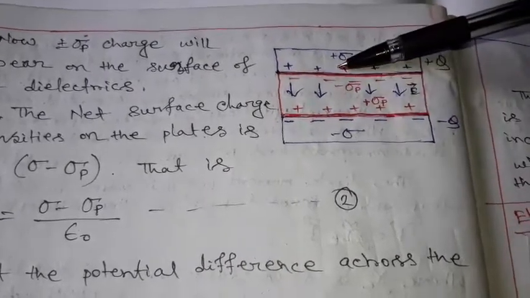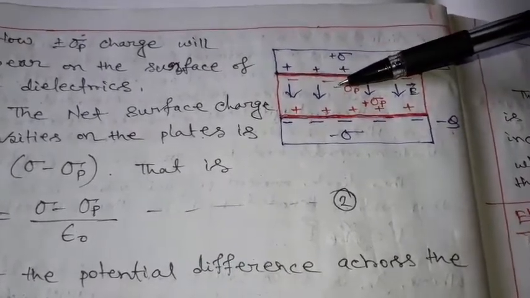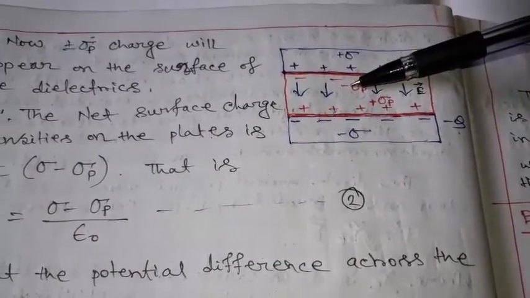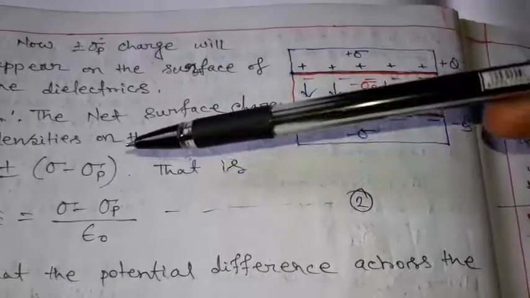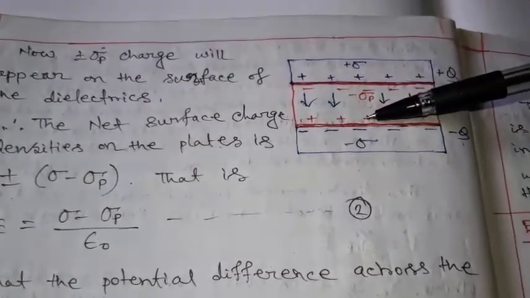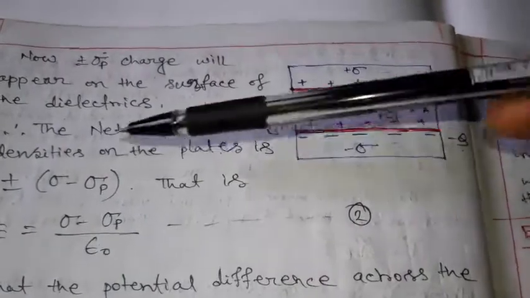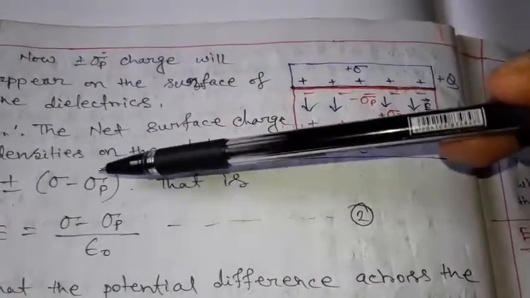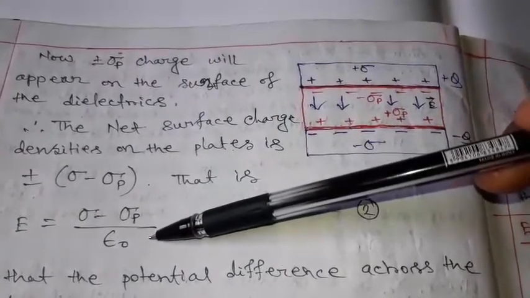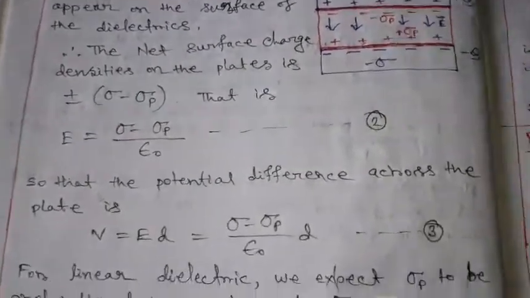So here is positive charge and here is negative charge. They will partly cancel each other and produce a resultant surface charge density of sigma minus sigma p. Here also the same thing, here is positive charge, here is negative charge. That's why we are writing sigma minus sigma p here. So electric field E equals sigma minus sigma p by epsilon naught. This is equation number 2.